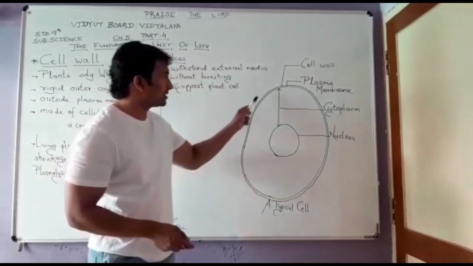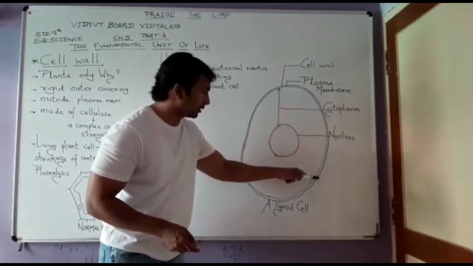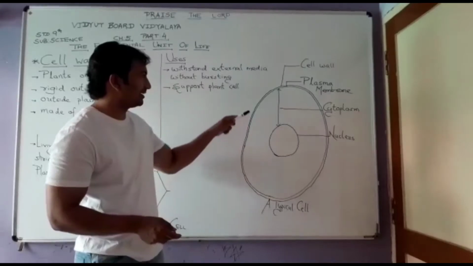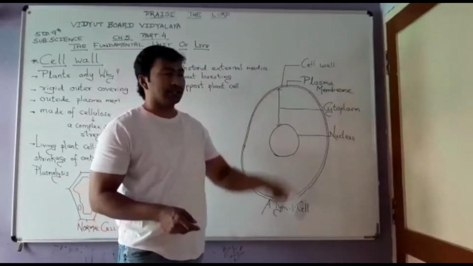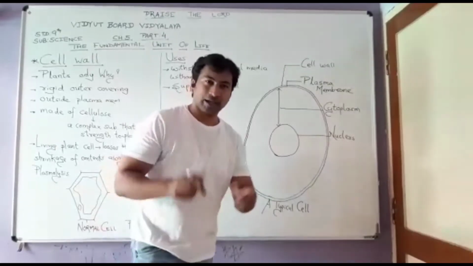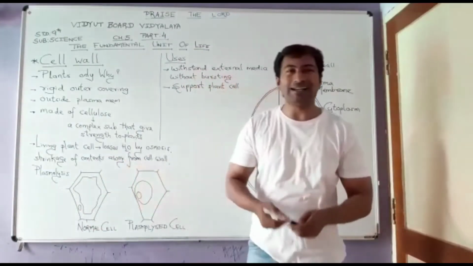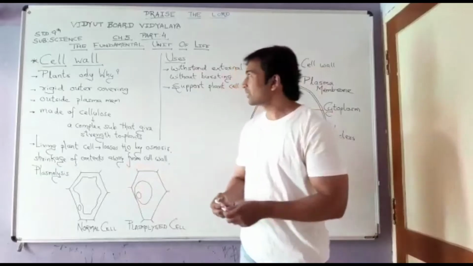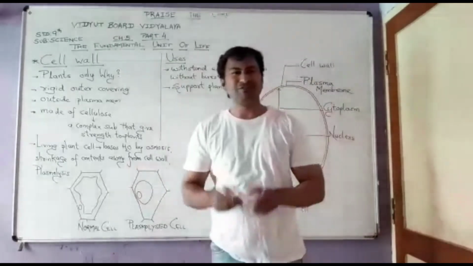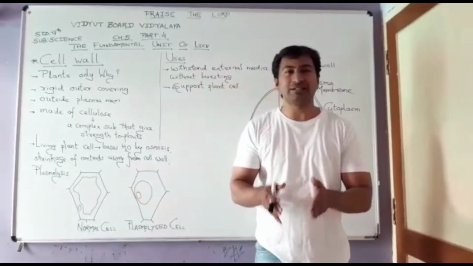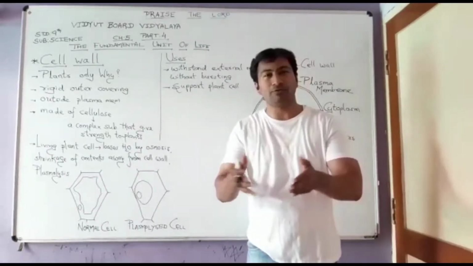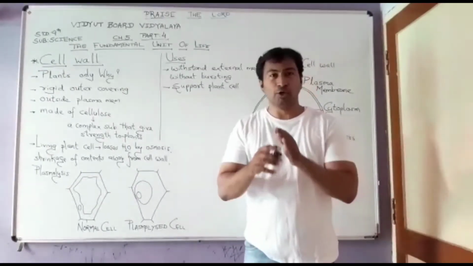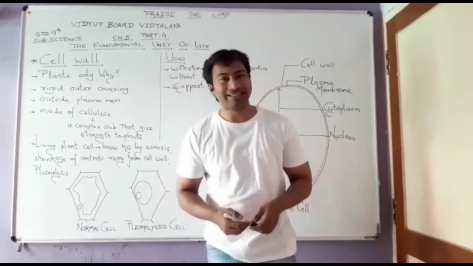In the diagram you can see very well that there is one more outer covering which is present in relation to the plasma membrane, that is said to be the cell wall. Now we shall see a few highlighting features of the cell wall. This cell wall has one very special feature, that it is exclusively present only in the case of plants. It is not present in animals.